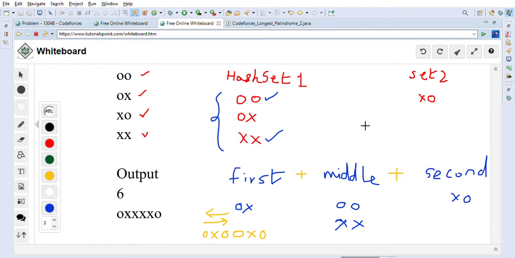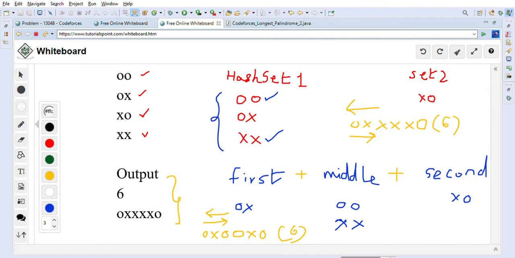If we put XX, then it becomes OX, then XX, and then XO, right? So both are valid combinations, and both have the same length. Here also, if you read in this direction or in the opposite direction, they read the same: OXXXXO. So both are largest palindromic subsequences of length 6. Here it is 6, here also it is 6. That is what we have to output as our answer.